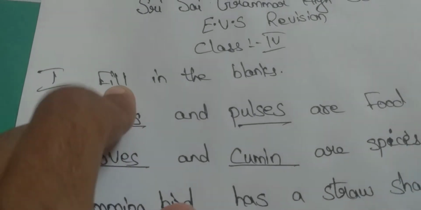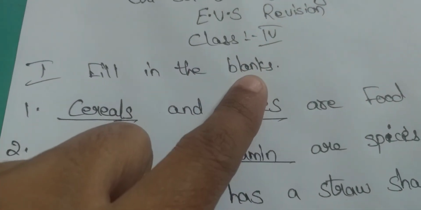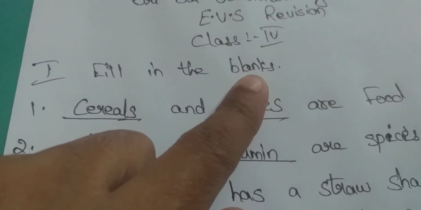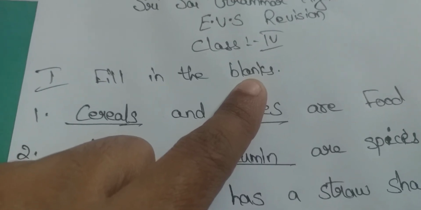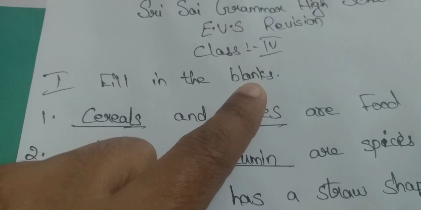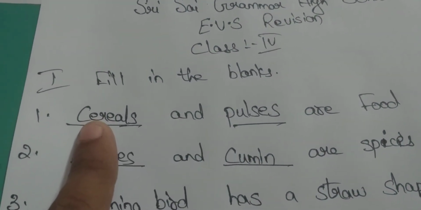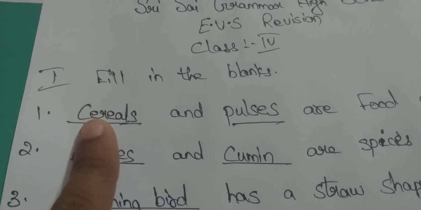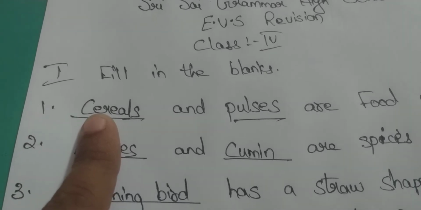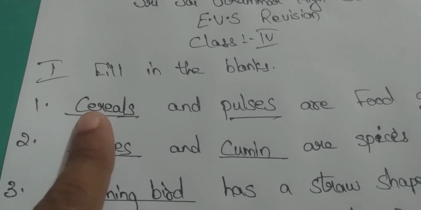Fill in the blanks. Come on, write the first bit. Fill in the blanks. Okay? Now, after writing the first bit, start writing this first blank. Leave one line. After writing first bit heading, leave one line and write this.